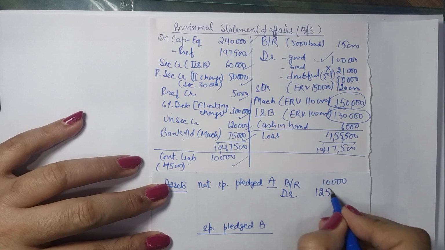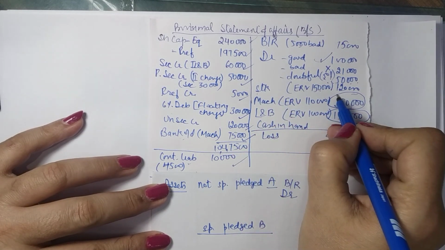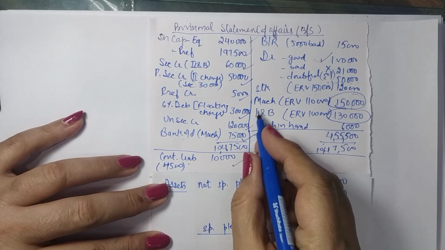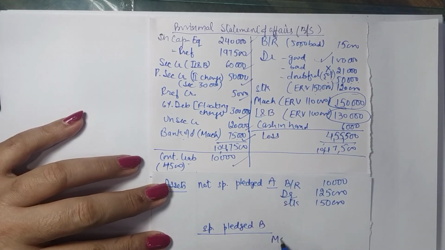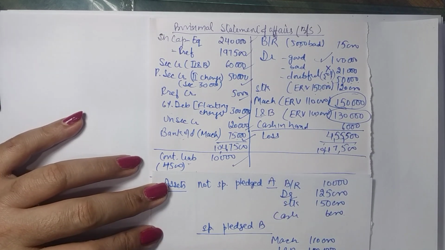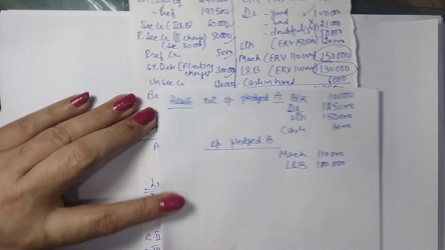So 1,25,000 will be recovered. Stock will give you 1,50,000. Machinery is pledged, so it will be coming in the second category. Land and building is also in the second category, at realizable values. Then you have cash, 6,000. Okay, now coming to liabilities.